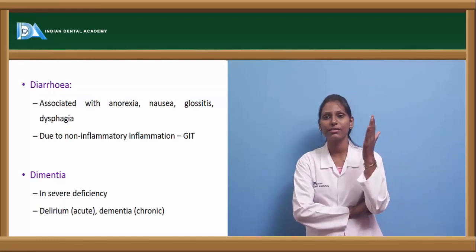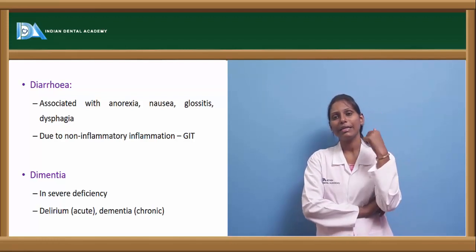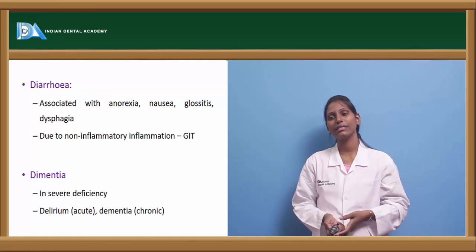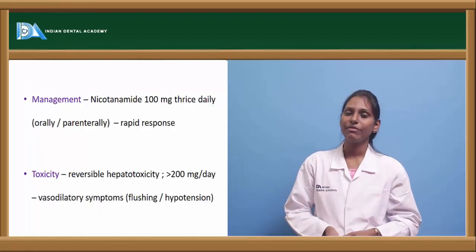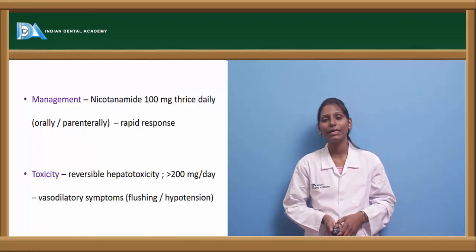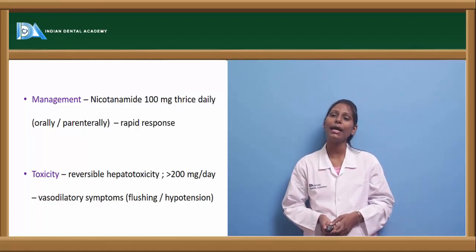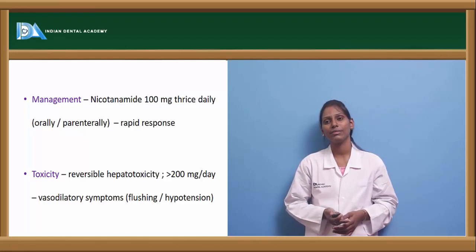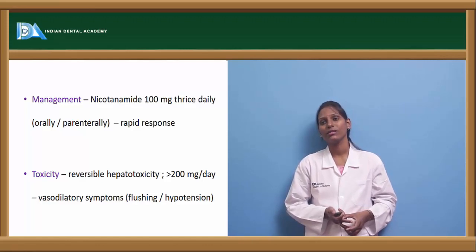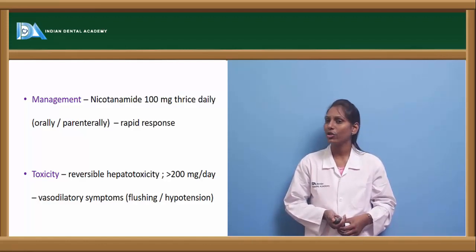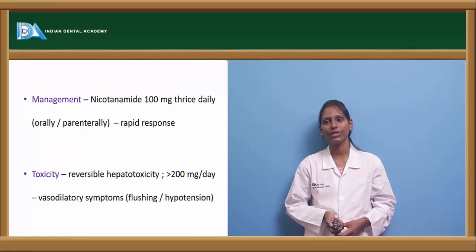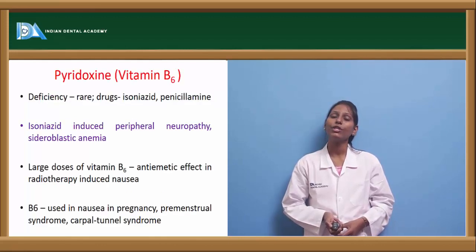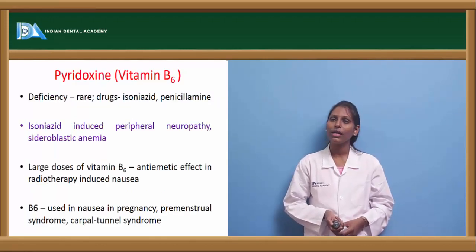Patient usually forgets, okay? And in acute cases, there will be delirium, and in chronic cases, we can see dementia. Coming to management of this vitamin B3 deficiency, nicotinamide 100 mg thrice daily, orally and parenterally, will be a rapid response. But there is something called toxicity also, but this is reversible hepatotoxicity. If it is greater than 200 mg per day, there will be vasodilatory symptoms also, where flushing and hypotension can be seen.